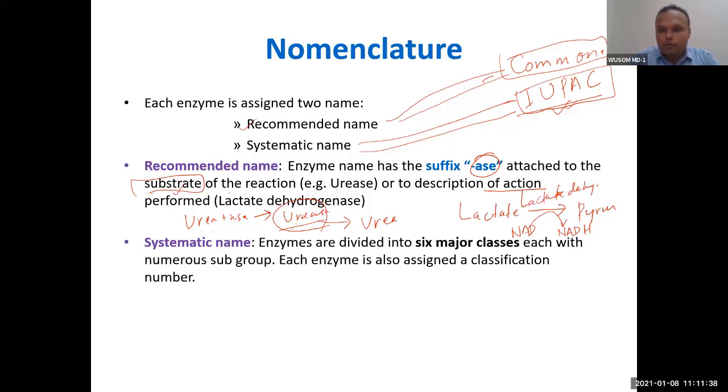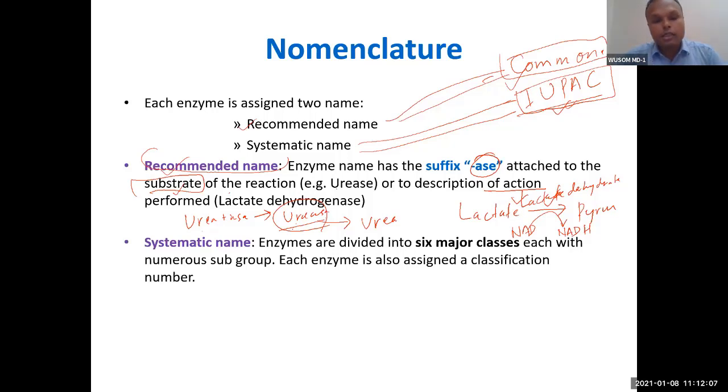Because this enzyme is performing a job of dehydrogenation from lactate, this enzyme is called lactate dehydrogenase. So one name is either based on function, or you add the substrate and you add -ase. This becomes the enzyme name. We will be using this recommended, common name generally throughout our biochemistry.